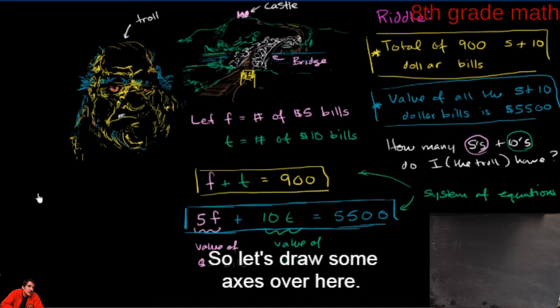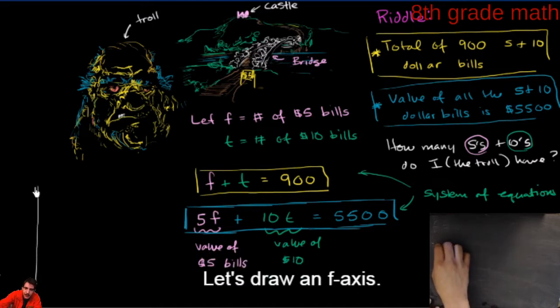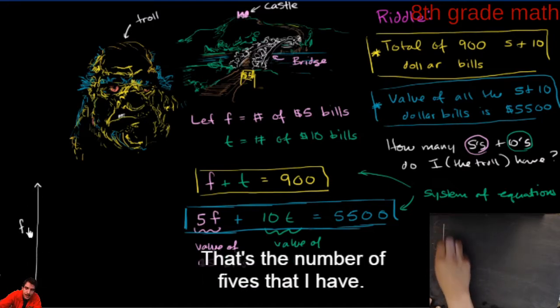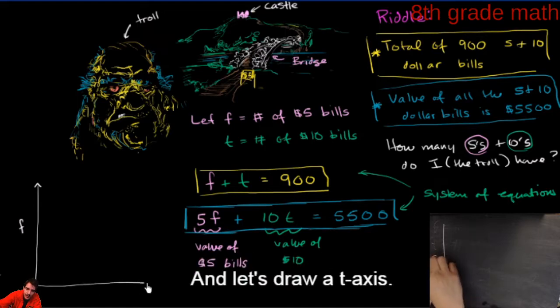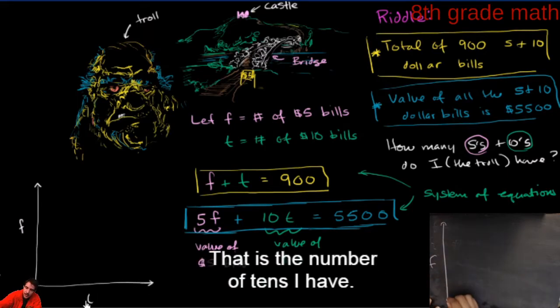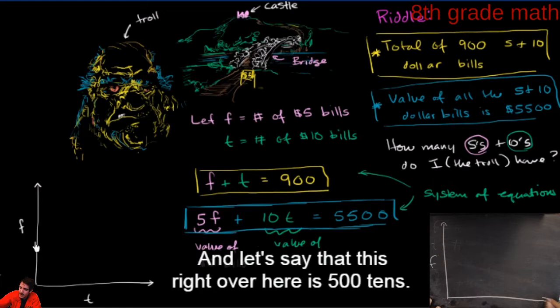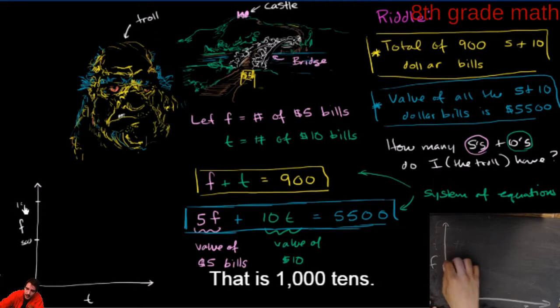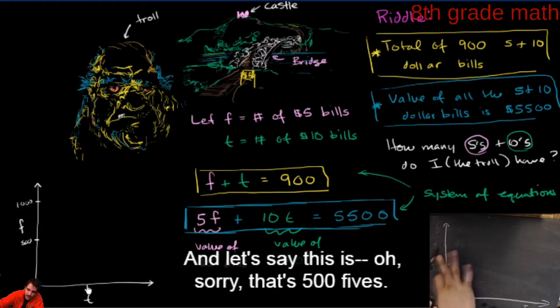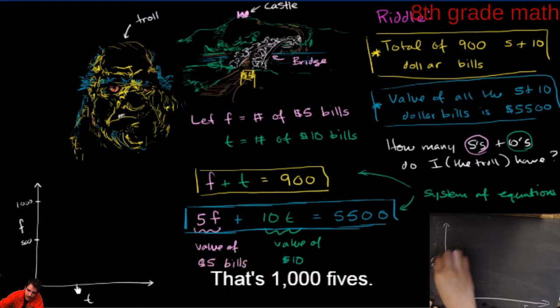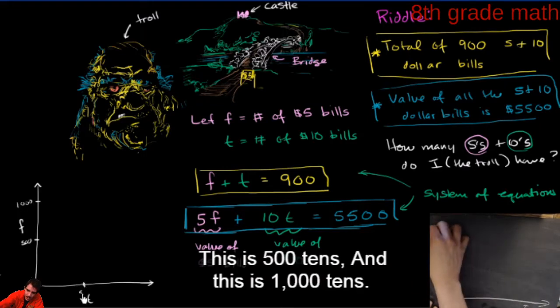So let's draw some axes over here. Let's draw an f-axis, that's the number of 5s that I have, and let's draw a t-axis, that is the number of 10s I have. Let's say this right over here is 500 10s, that is 1,000 10s. And let's say that this is 500 5s, that's 1,000 5s. He's counting by 500s.